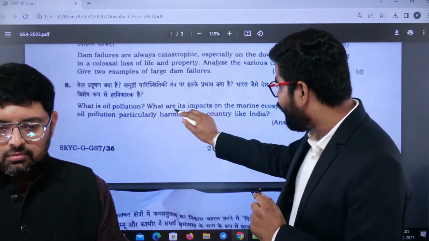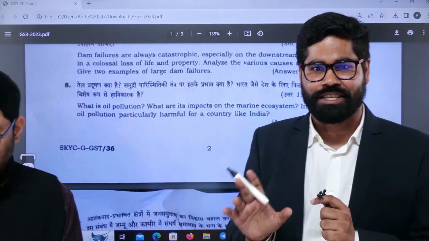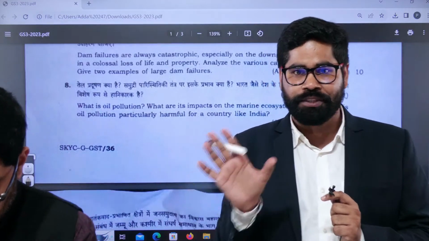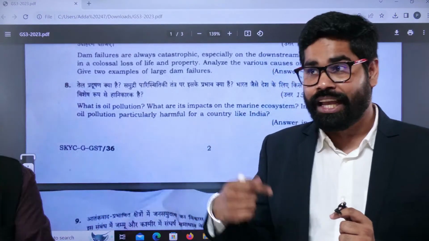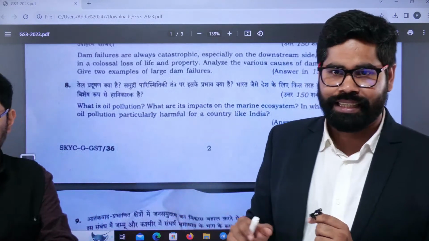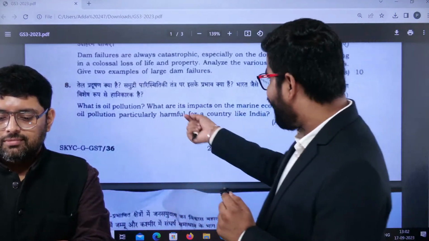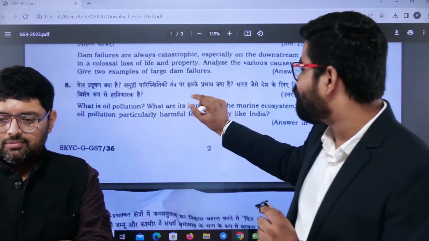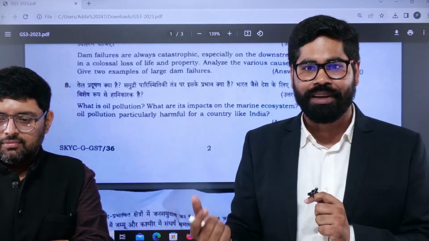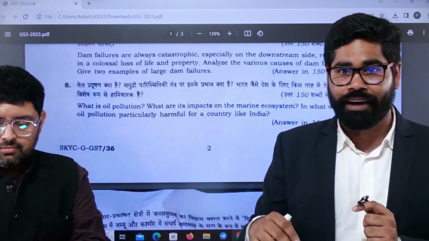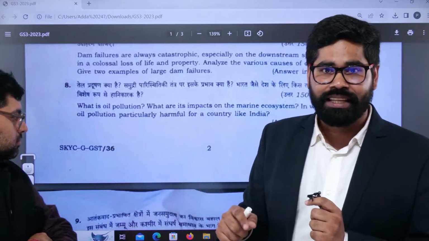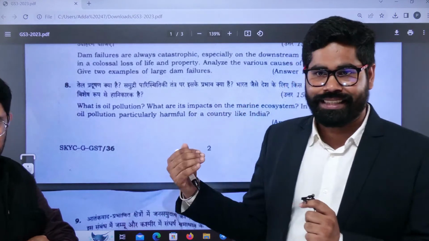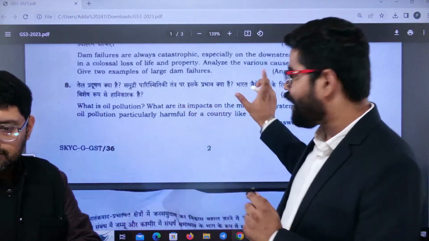Like this is one part, what are its impacts on the marine ecosystem? If you have read the chapter of biodiversity, the chapter of pollution and environmental issues, even from the NCERTs or the related current affairs, then you can answer this part very beautifully. You can connect it with the food security part, you can connect it with biodiversity, you can talk about the coastal community. All these things can be connected here. Here you can easily write 4 or 5 different points.